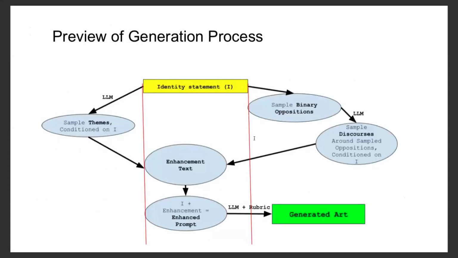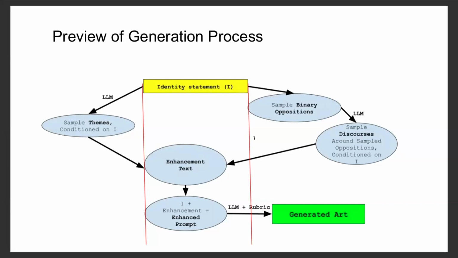So just focus on the red column in red here. Basically, the process is going to involve using the identity statement to get enhancement text. The enhancement text is generated by the LLM in a probabilistic manner. Then we use the enhancement text and the identity statement in a prompt with a rubric to generate art. So all we're doing is really a simple process.